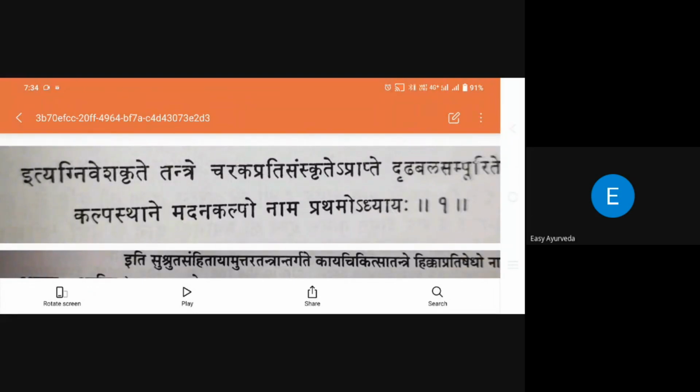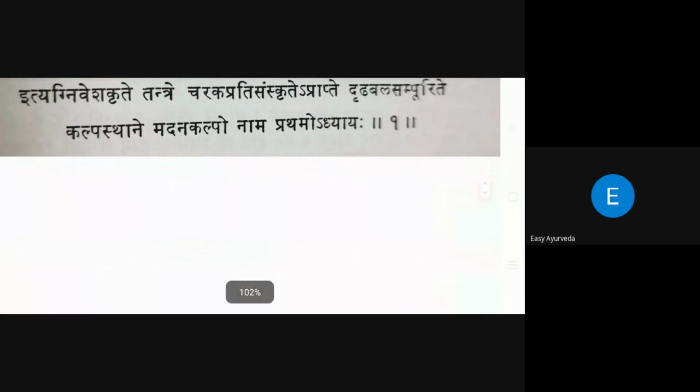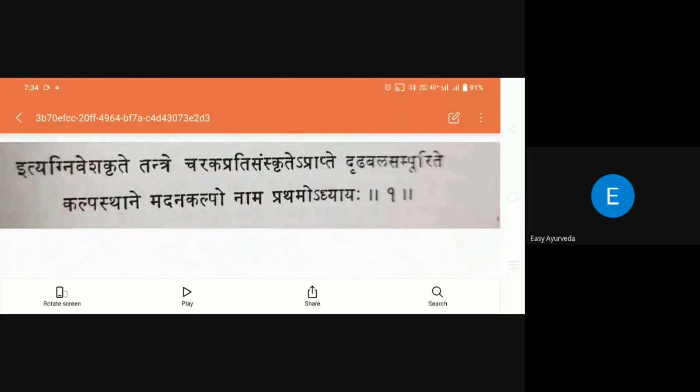But after that, see here, he is mentioning which sthana, Kalpasthana, which chapter, Madana Kalpanama Adhyaya. What is the number of the chapter? That is Pratamo Adhyaya. Like that, beautifully, if you go and check, the same Vancouver style is available in the classics, showing how to mention our referencing. And the same example I want to take here, a little bit changed, by Shishruta.